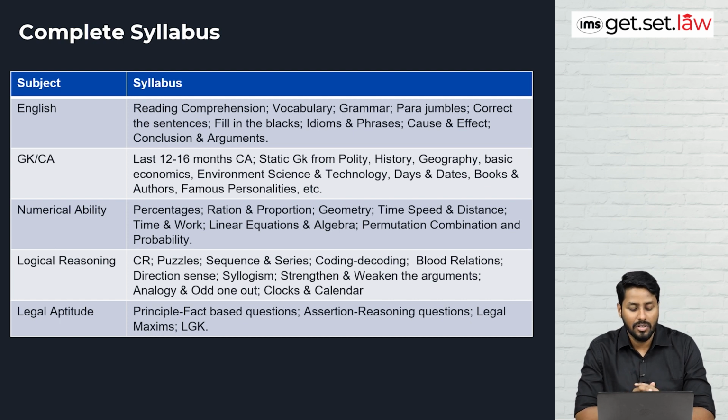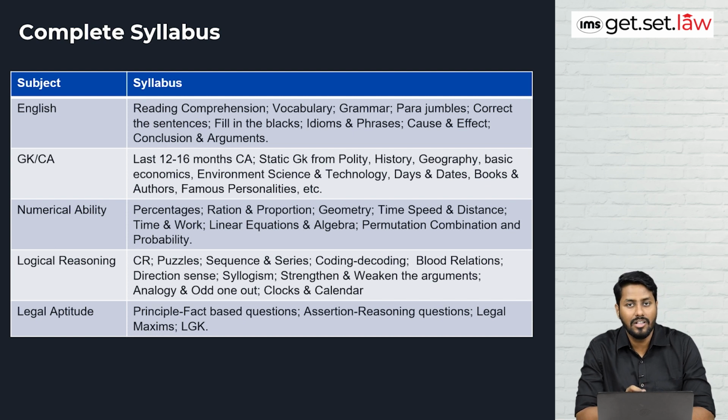When we talk about mathematics, we have seen in CLAT that only 4 or 5 topics are very important. But in MHCET, you will have to cover each and everything: percentages, ratio, proportion, geometry, time, speed and distance, time and work, linear equation and algebra, permutation, combination and probability. All the basic mathematics that you studied in 8th, 9th and 10th standard will be important for MHCET. You can see that all the important areas will be covered.